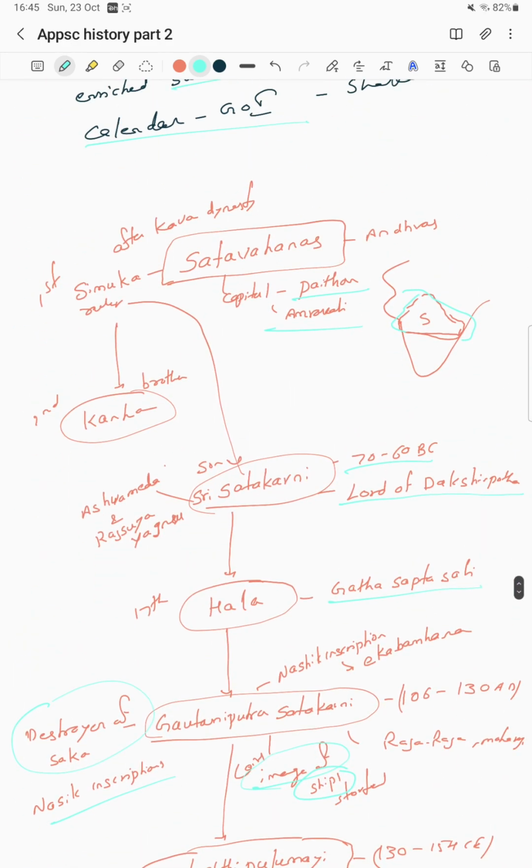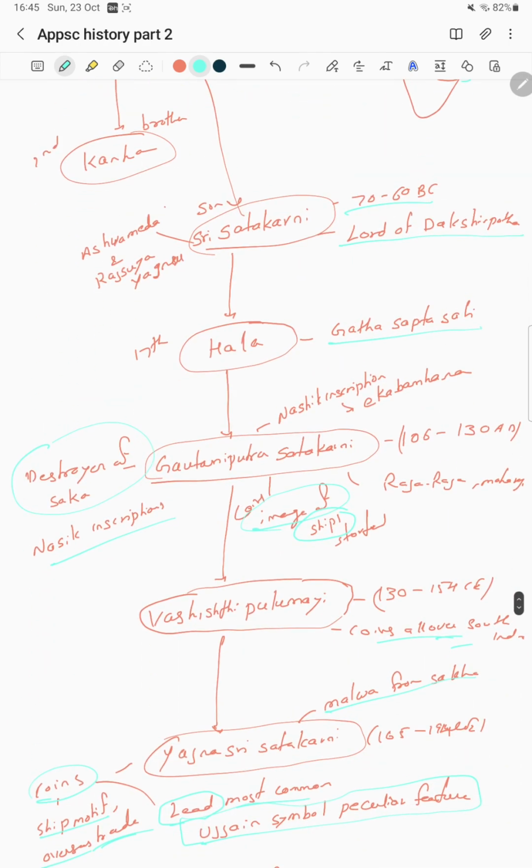The first founder of the Satavahanas is Simukha. They are known as Andhras, with Pratishthana and Amravati as the capitals. His brother Kanha ruled after Simukha, and then after him the son Sri Satakarni ruled. He performed the yagas, Ashwamedha and Rajasuya, around 70 to 60 BC. This period belongs to BC itself.